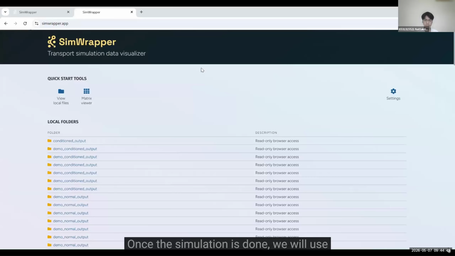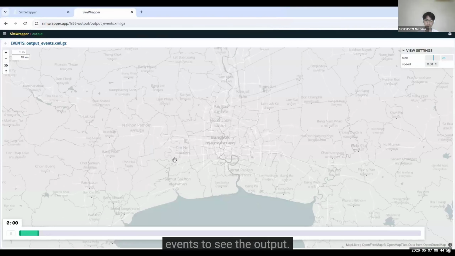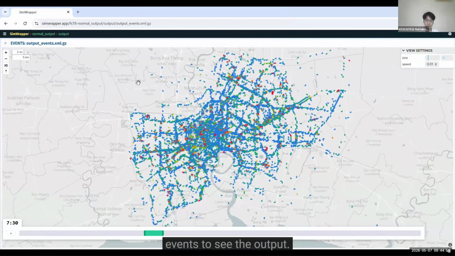Once the simulation is done, we will use SimWrapper to visualize our output. You have to go to the SimWrapper website, choose your output folder, and click events to see the output. And what you see is a full-scale simulation of 300,000 agents traveling across the entire Bangkok.